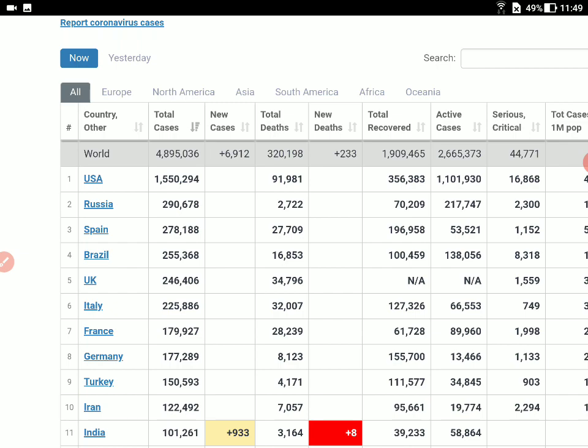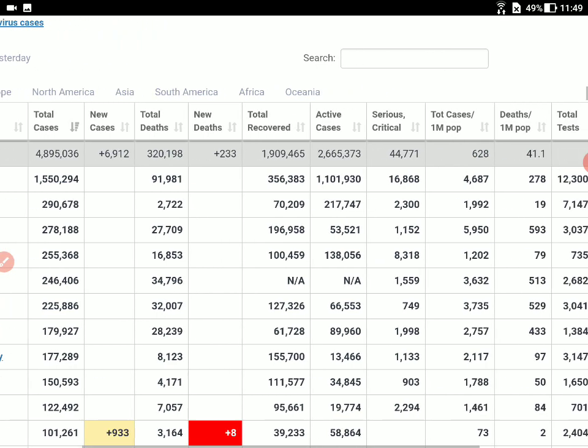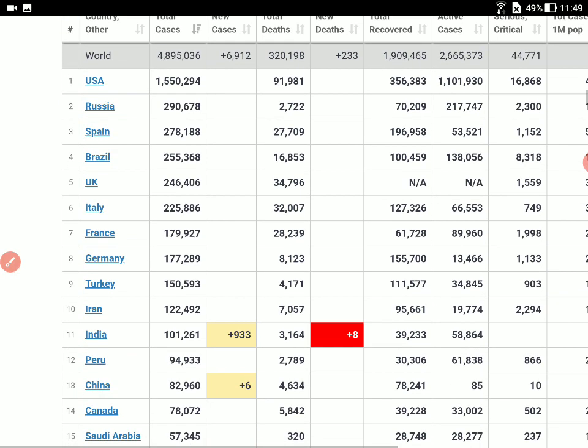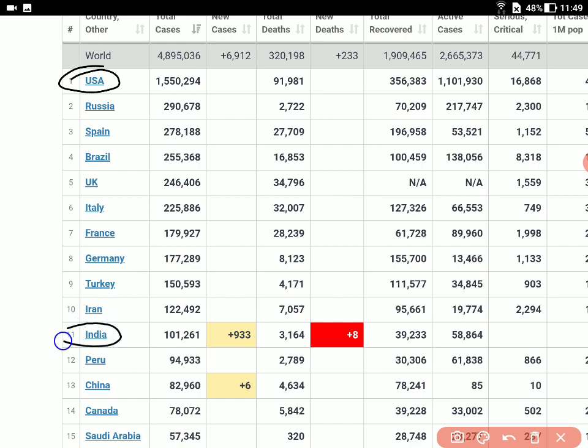Now this website also gives you the data or the information of a particular country. Let me bring USA, India and China on the same scale, on the same picture. So we have it here. If we look into the three figures here, this is USA and that's India. India was quite at the bottom. This is the only table where all the countries want to be at the bottom and not at the top, of course.